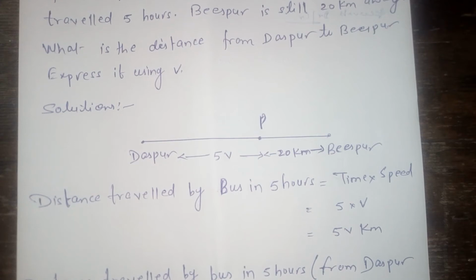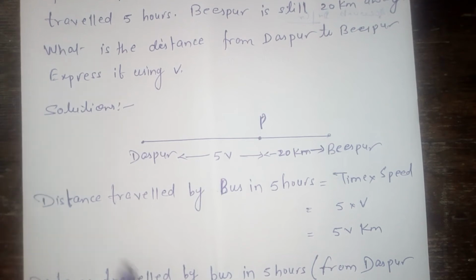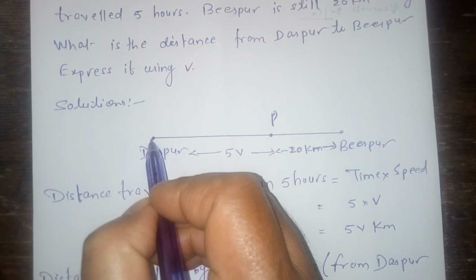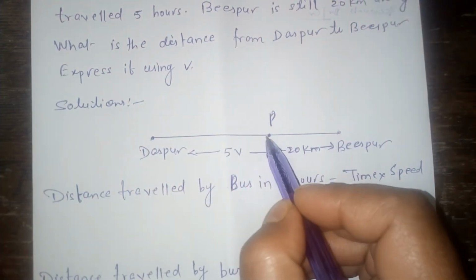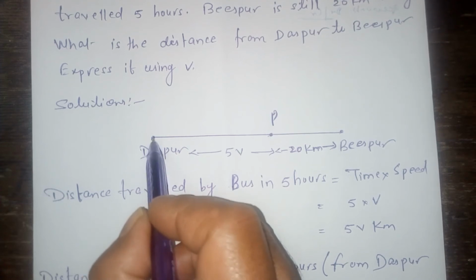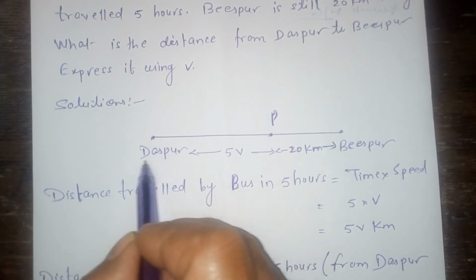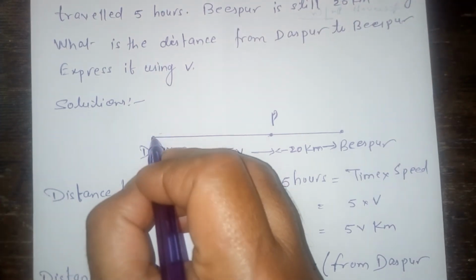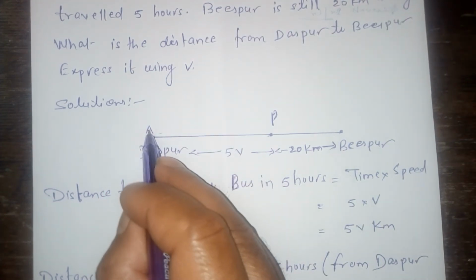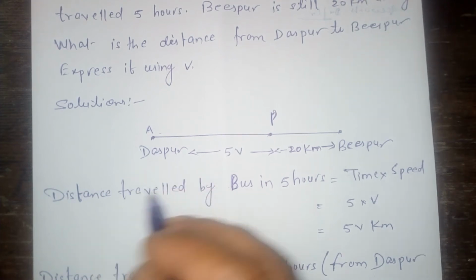Look here, my dear student. Suppose this is the first point, this is the second point, and this is the third point. The first point is A, and point A belongs to Daspur.